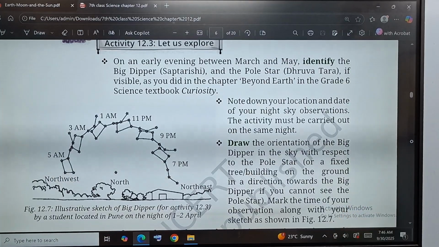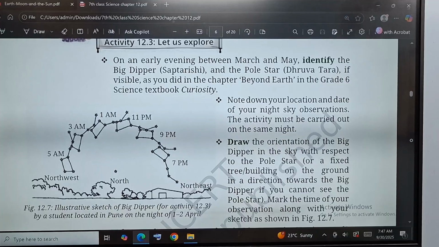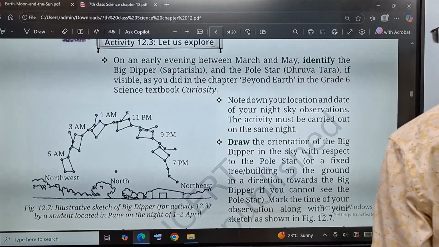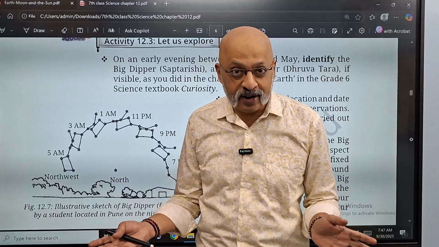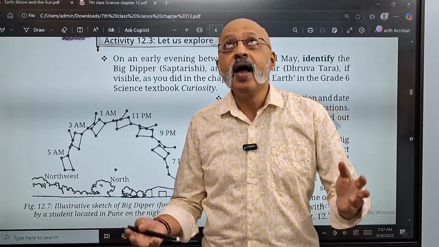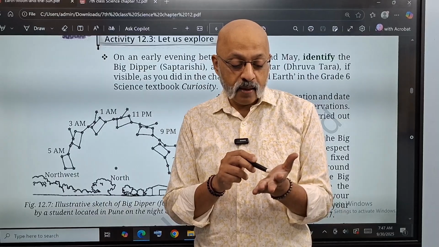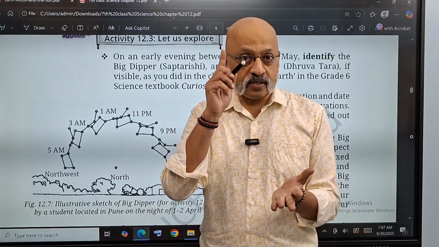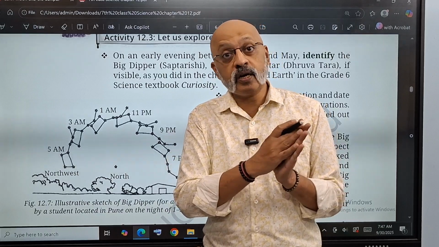In fact, as I have told you in earlier videos also, my class 12 project was on astronomy. I did the project for 15 days. For 15 days I used to go to the terrace of my building. When I was growing up in Delhi, I used to keep looking up and we had to mark the exact position of the stars. That was the project for 15 days.